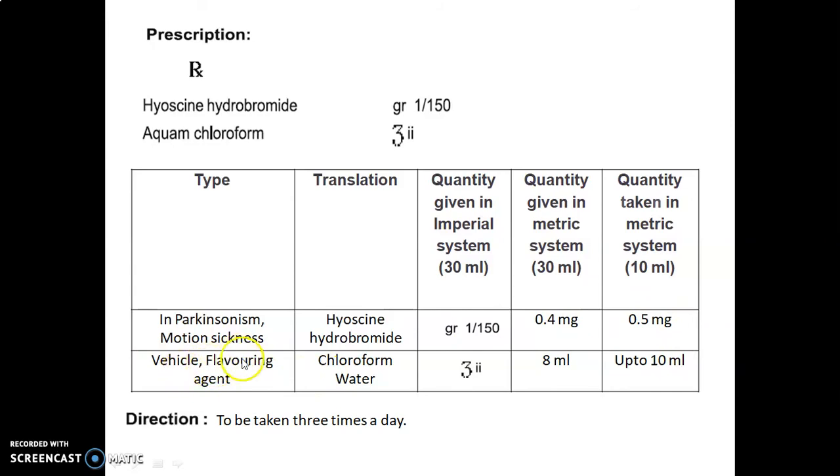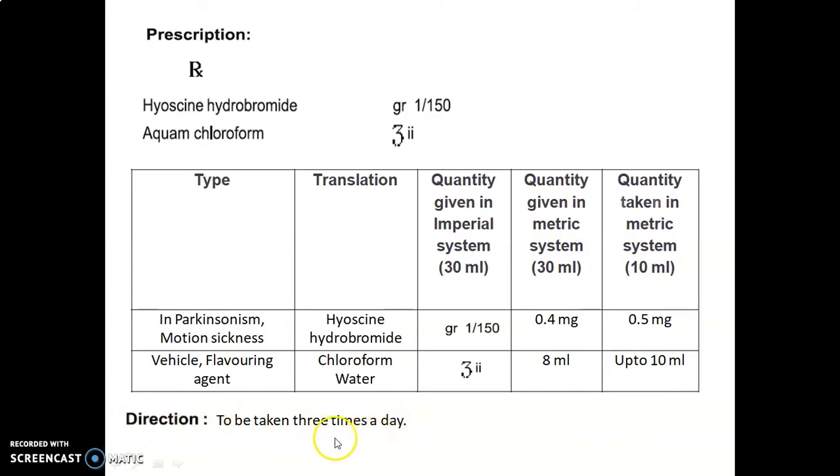Chloroform water is used as a vehicle and flavoring agent. So quantity given in the imperial system, that is 1 drachm into II, which stands for Roman 2. So 4 into 2, we will get 8 ml. Quantity given in the metric system, that is 8 ml. Multiply this with the factor 1.25, we will get the quantity taken in the metric system, that is up to 10 ml. Direction: to be taken 3 times a day.